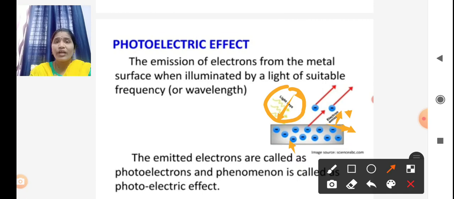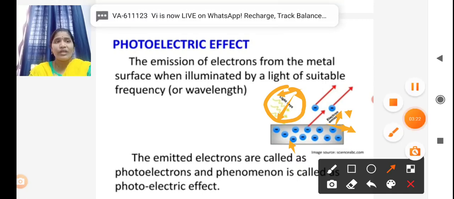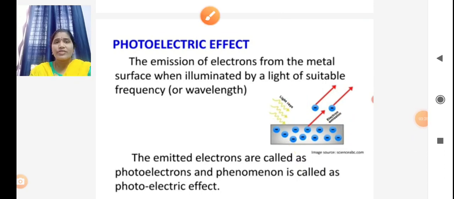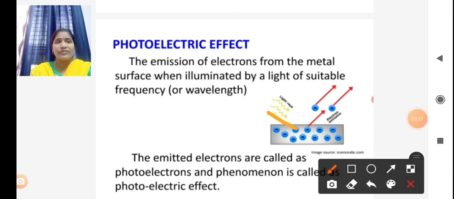So for the photoelectric effect, the light should have the required frequency. When light of the required frequency is incident on the metal plate, by absorbing the energy of the light, it emits electrons from the surface of the metal.